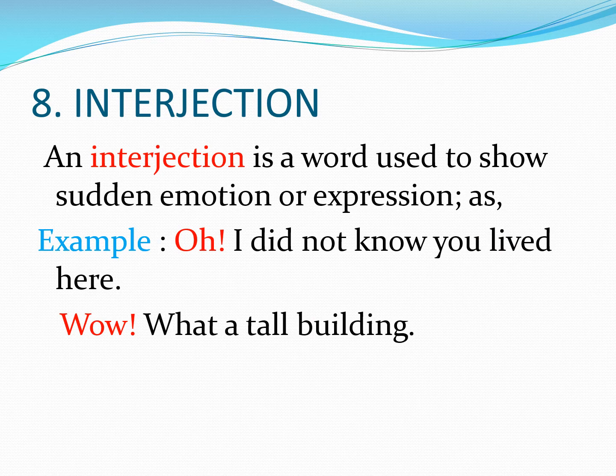Now the last part of speech is interjection. An interjection is a word used to show sudden emotion or expression. As example, oh, I did not know you lived here. Wow, what a tall building. So here students, in the first example, oh is an interjection, and in the second example, wow is the interjection. Interjections show sudden emotion, like if we get hurt, we say ouch, oh. So these are interjections.